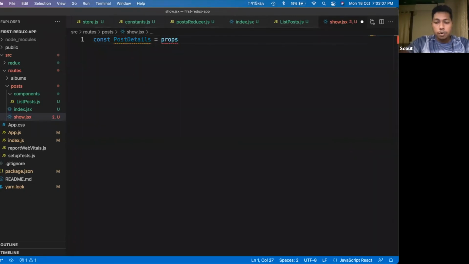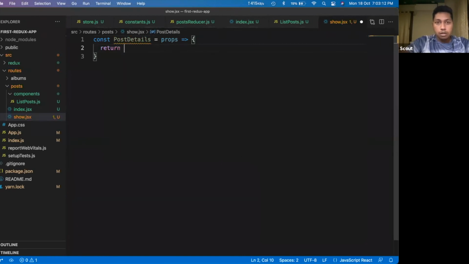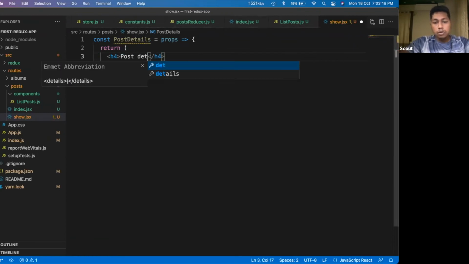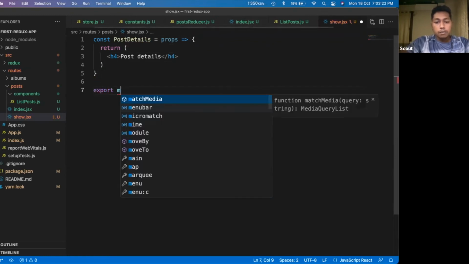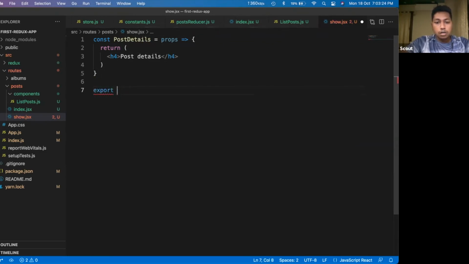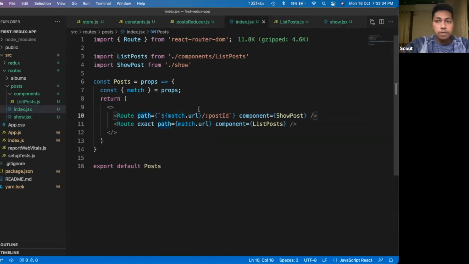It has access to the props, return say h4 post details, export default post details. Okay, so these are the few basic components that I have created. Now I would save this file.